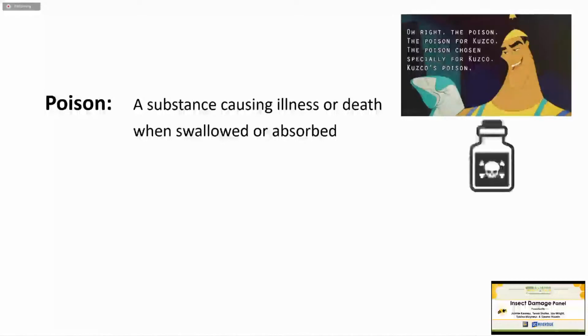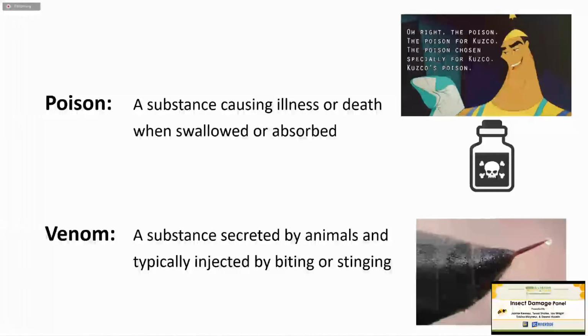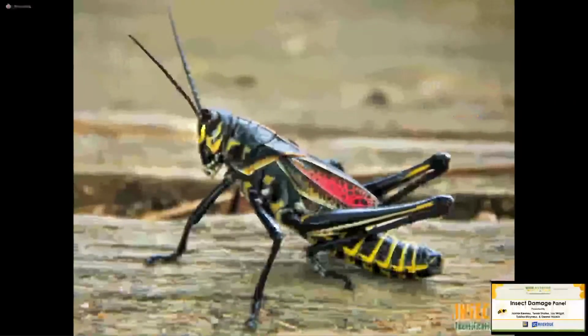So, poison. Poisons tend to be labeled with a skull and crossbones, and this is the typical thing you think of when you drink a poison, or the bad guy in a movie, or Snow White eats the poisoned apple. She eats it, she consumes it, and it injures her or puts her to sleep or whatever it is. A venom is a substance secreted by animals, typically an injurious substance, and it's typically injected.